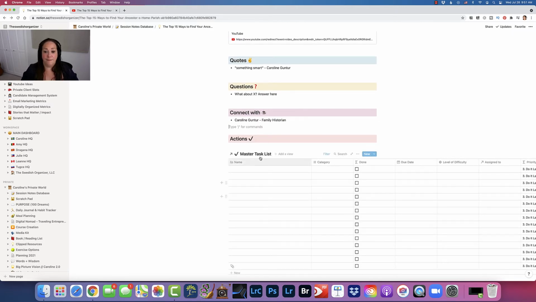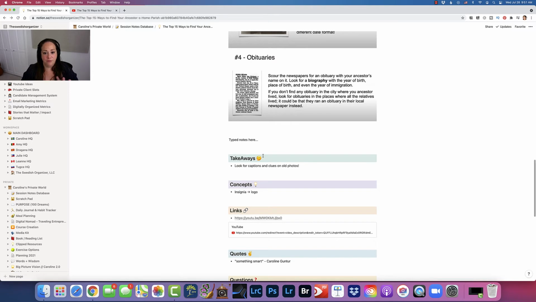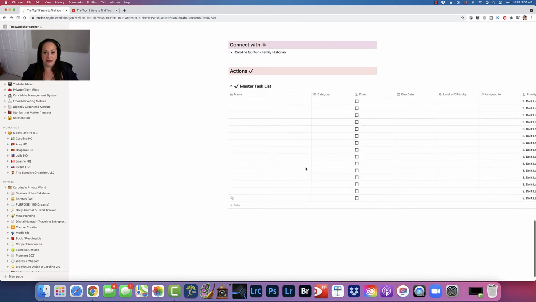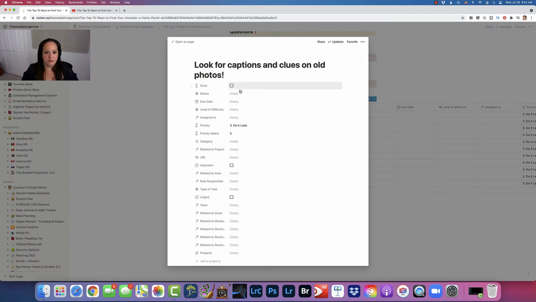And then for master task list, I will look back on this and I will say, well, what actions do I need to take from this session? How do I take what I learned and actually implement it and put it into action? So for a takeaway, for example, look for captions and clues on old photos. I'll go, aha, let me do that. So I'll just actually take that. I'll open a new task, put that in here.